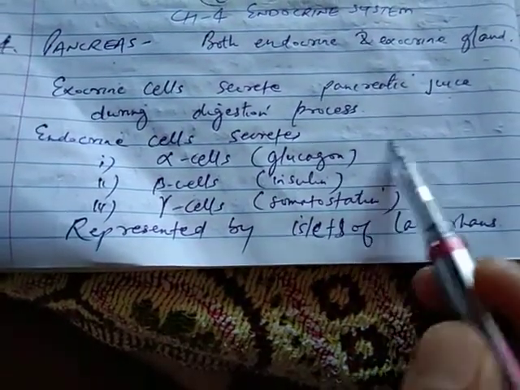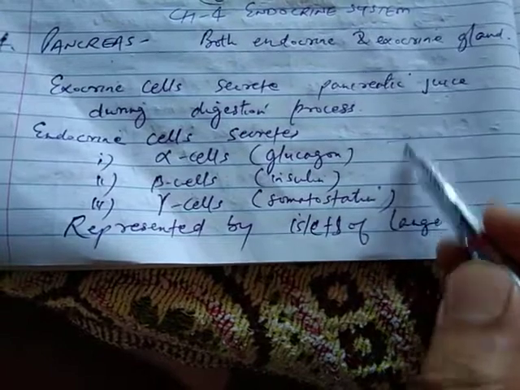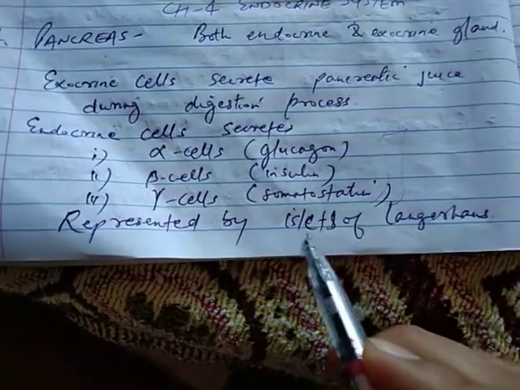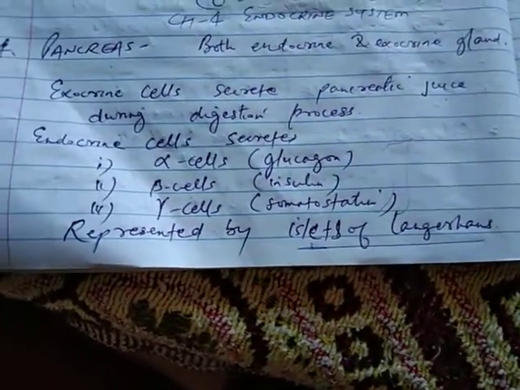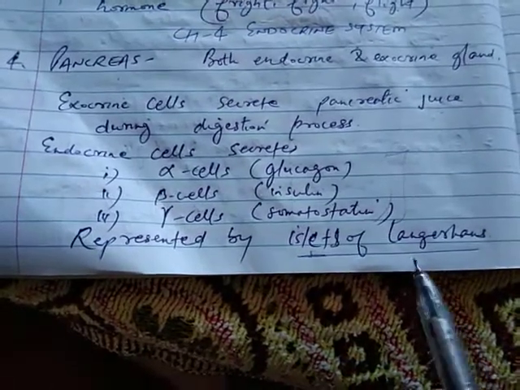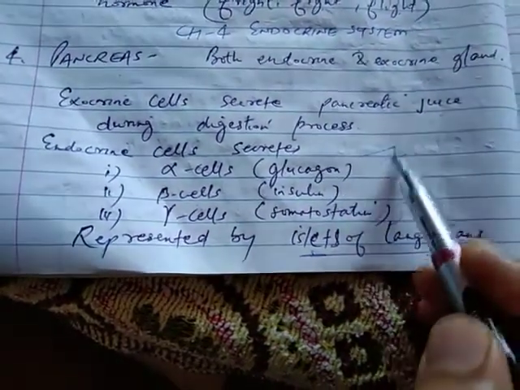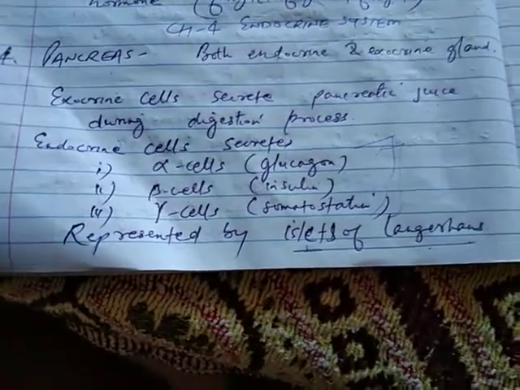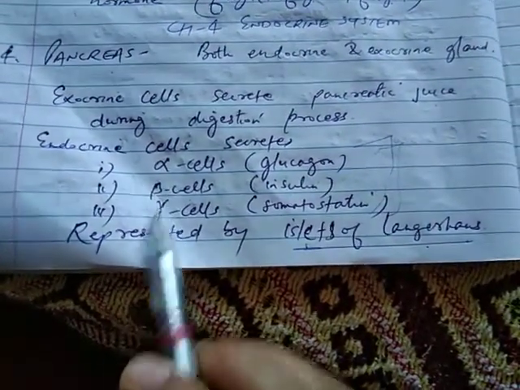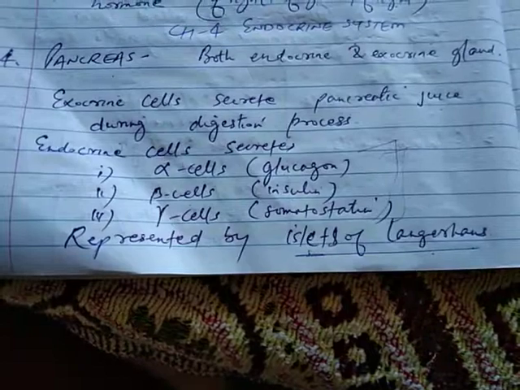So these three together are represented by a special term which is known as islets of Langerhans. Okay, so islets of Langerhans is a special name given to the group of these cells together, that is alpha cells, beta cells and gamma cells.